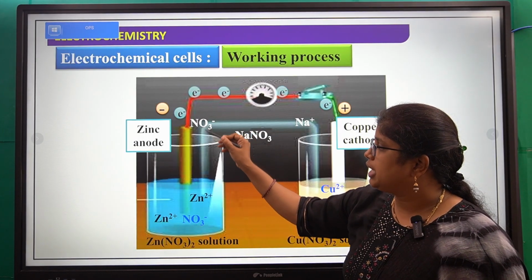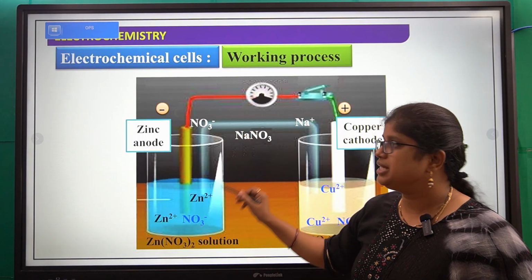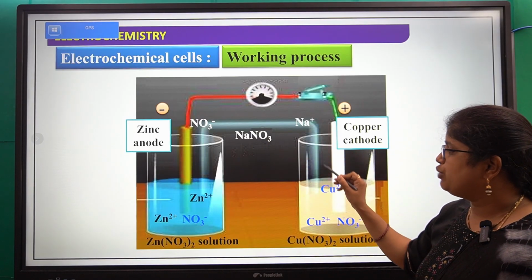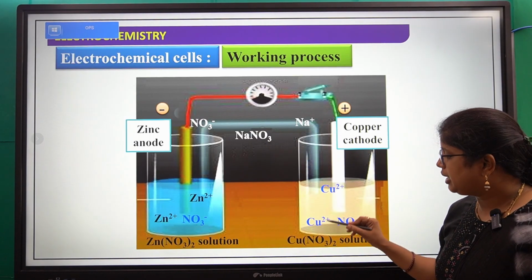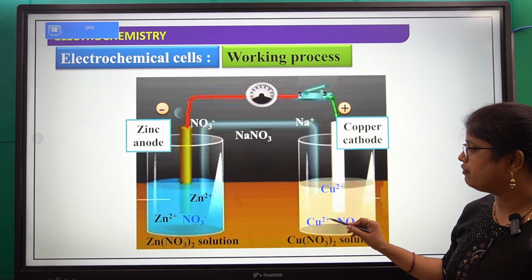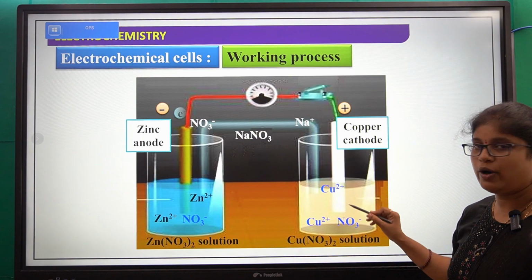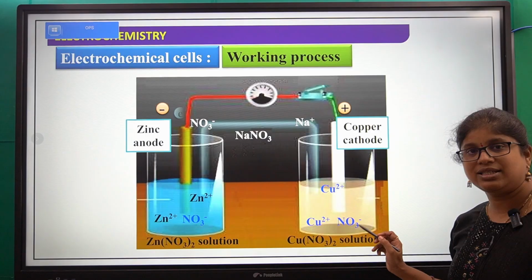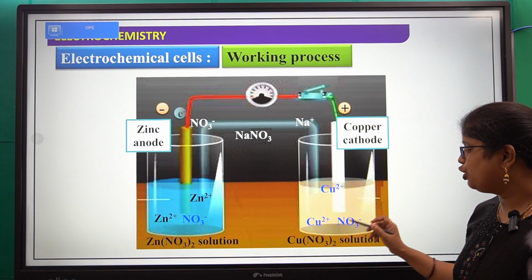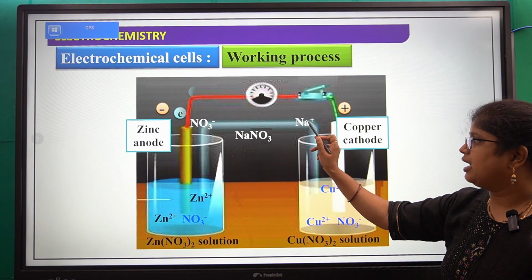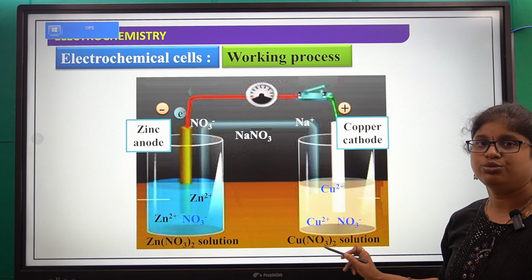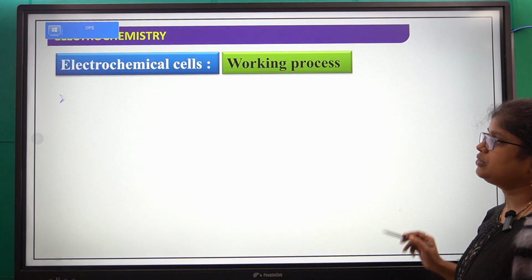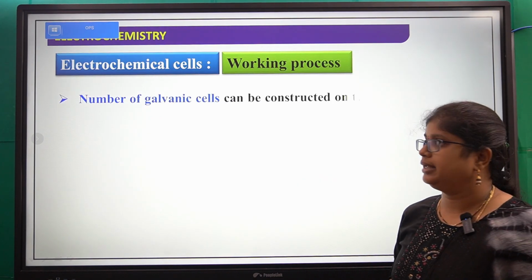So that's why NO3 minus entered into this side and Na plus will move this side. Why? Because copper plus 2 are converting into copper and depositing on the electrode. So which concentration will increase here? Nitrate ions. So to balance this nitrate ion, Na plus will move this side. Okay. So this is about the Daniell cell.